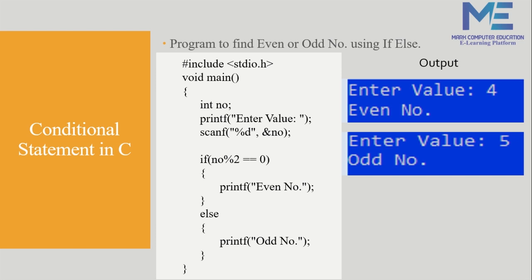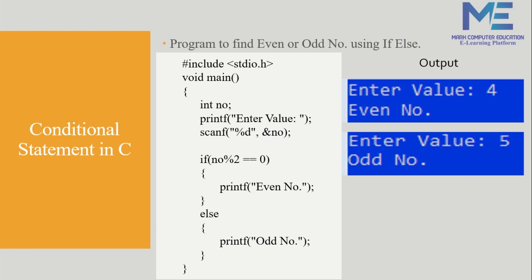You don't want to check whether the number is odd or not. So in those situations you just use the if block. It's not compulsory to use else. But in this situation I require both. Why? I want to check whether the number is even or odd. That's why I have used the if and else both.